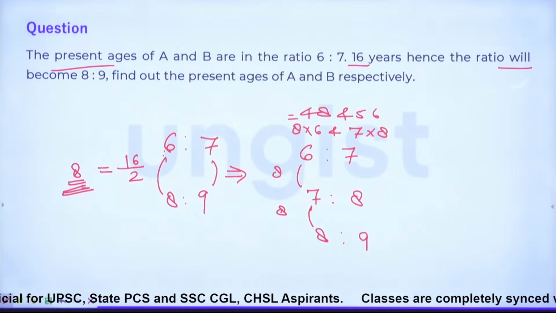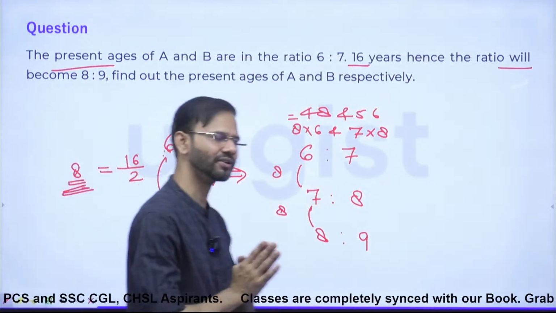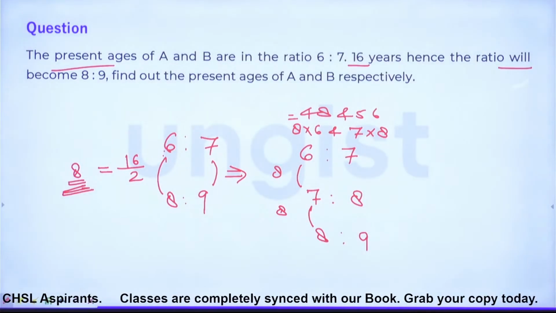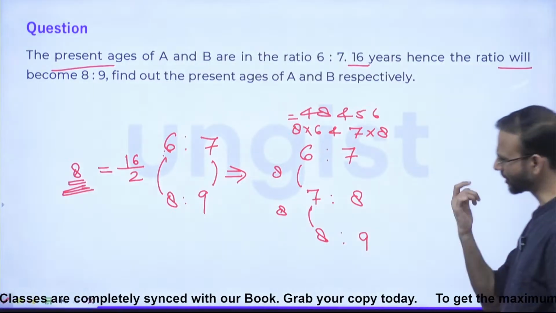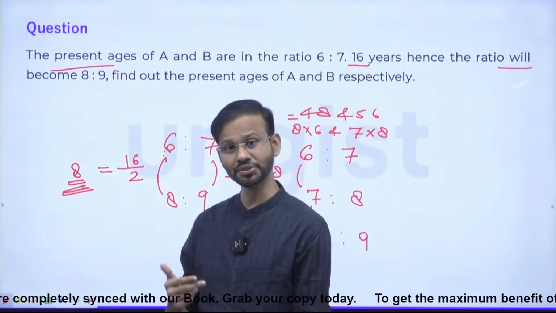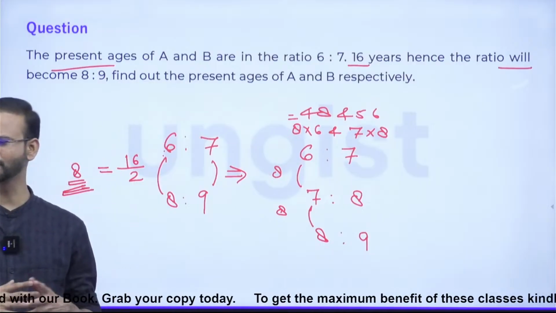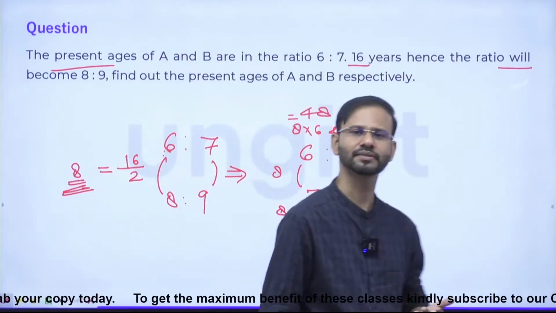Guys, any doubt, any confusion, any query, any problem in the class, anyone? Clear? Okay. This is a very simple property of numbers or ratio that we need to observe. Everything depends upon your observation, how smartly you observe the things.